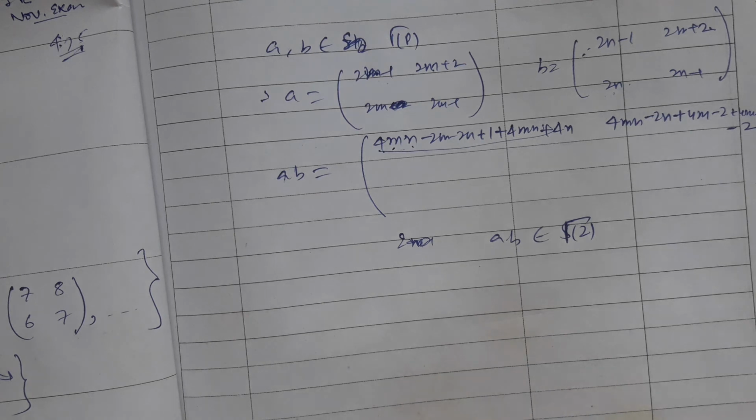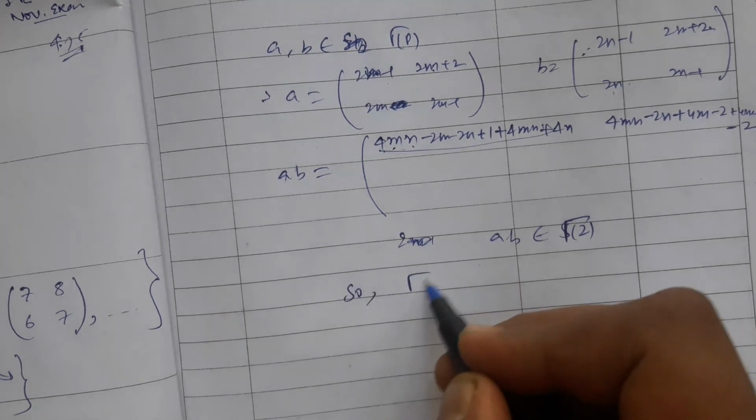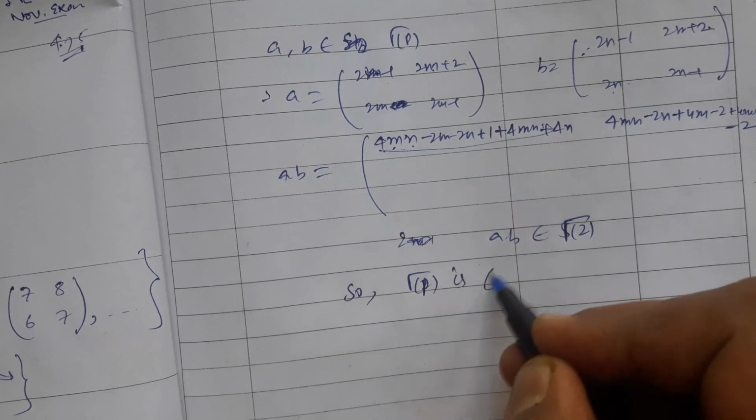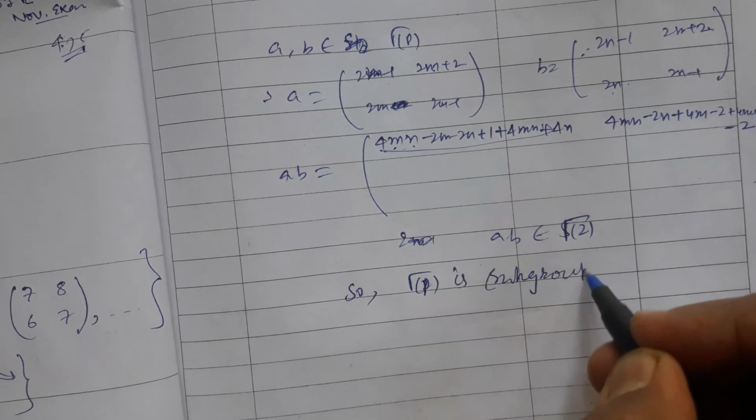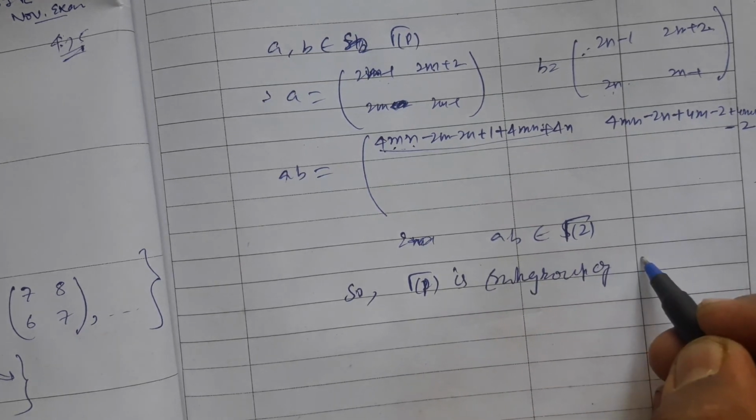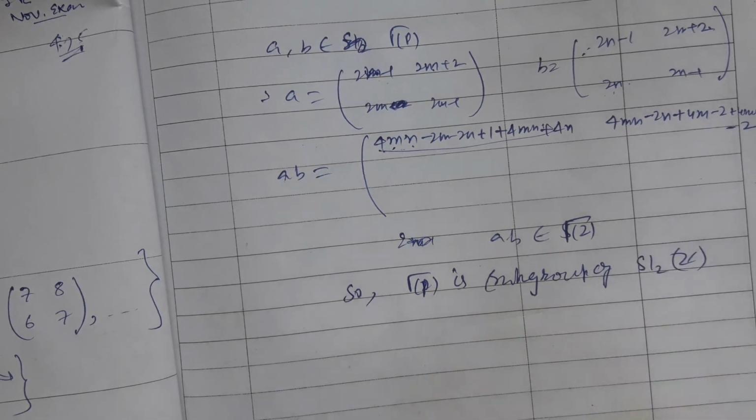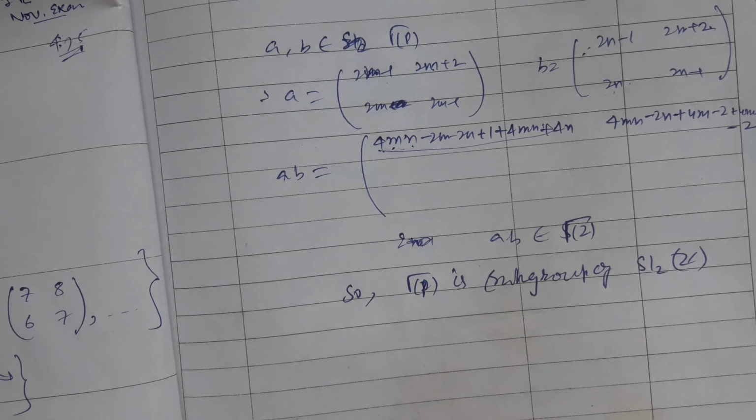So gamma 2p is a subgroup of SL2Z. I leave option second for you as an exercise, and that is very easy. Why?